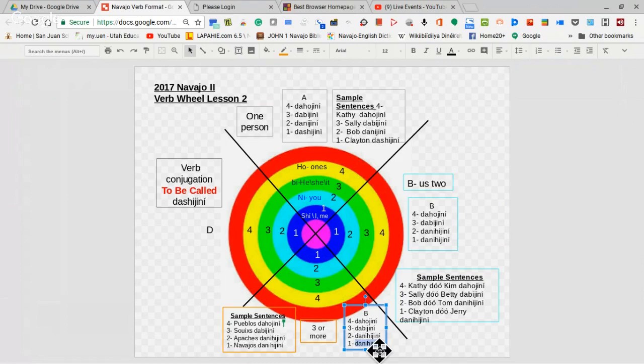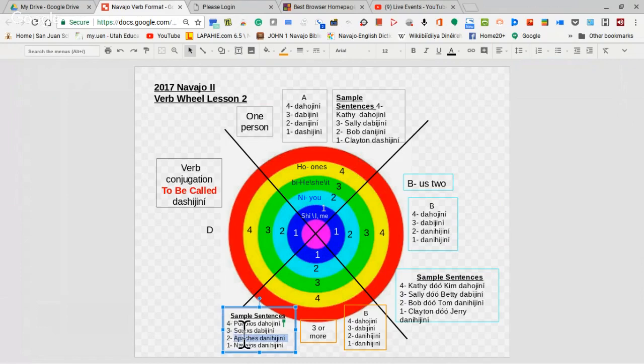ask you a question, you can answer it. And any of those forms would basically pretty much be the same. Anyway, here Danhijin means us, many of us. And the way you might put it in a sentence is Navajos Danhijin. Those folks over there, they call us Navajos, all of us. But you guys, meaning those in front of us, I can say, you guys, you're Apaches, Danhijin.